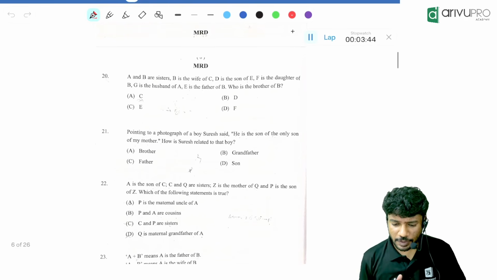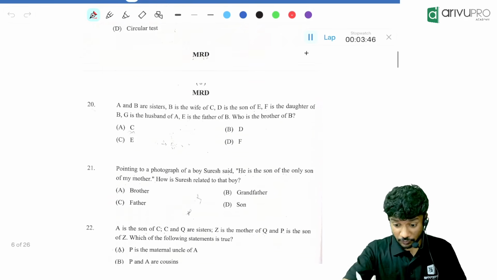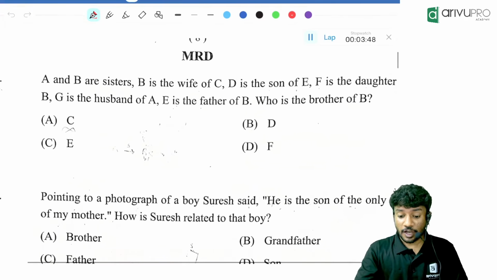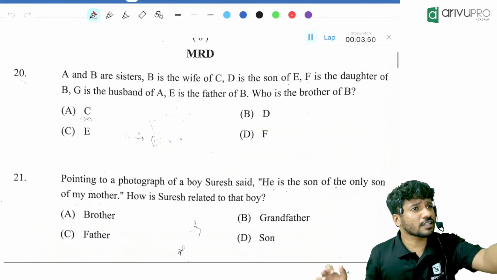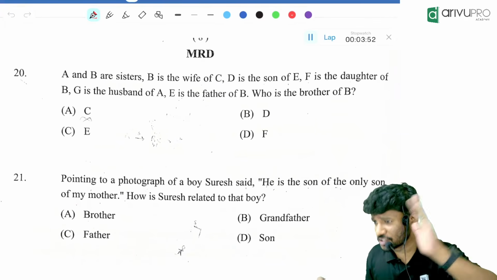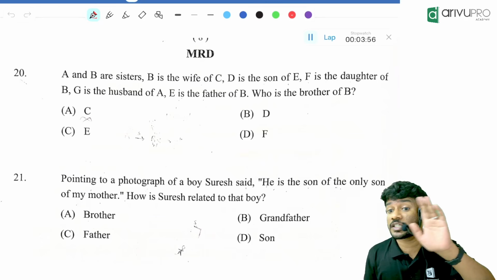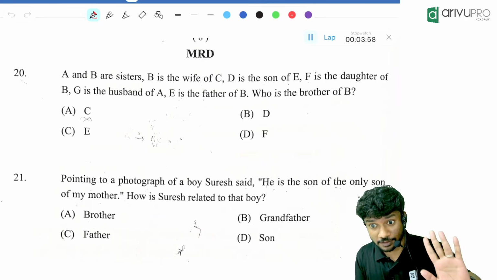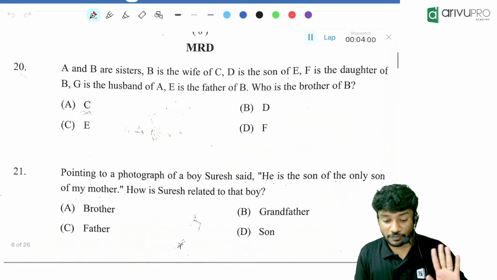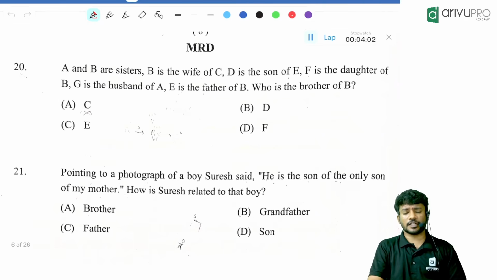Now we will check, with our current knowledge, how many questions we can solve. It was just about one hour of class, and we did the basics. With the basics, we will check whether you are able to solve the questions. I want to show you the fact. Have a look over here and try solving it.